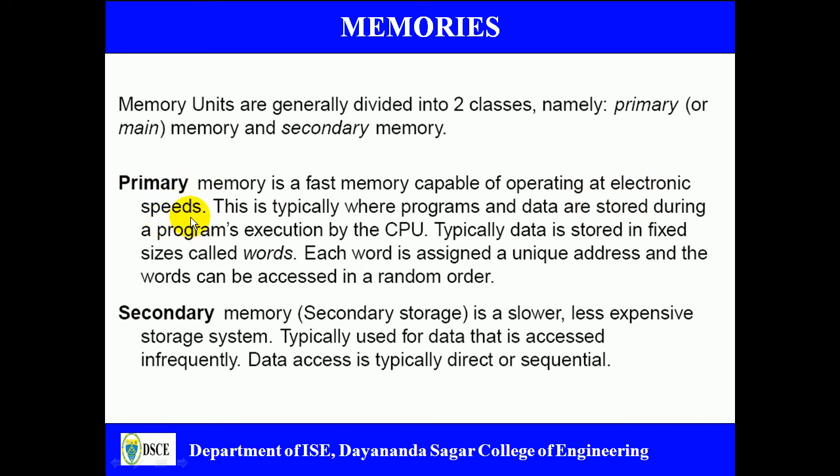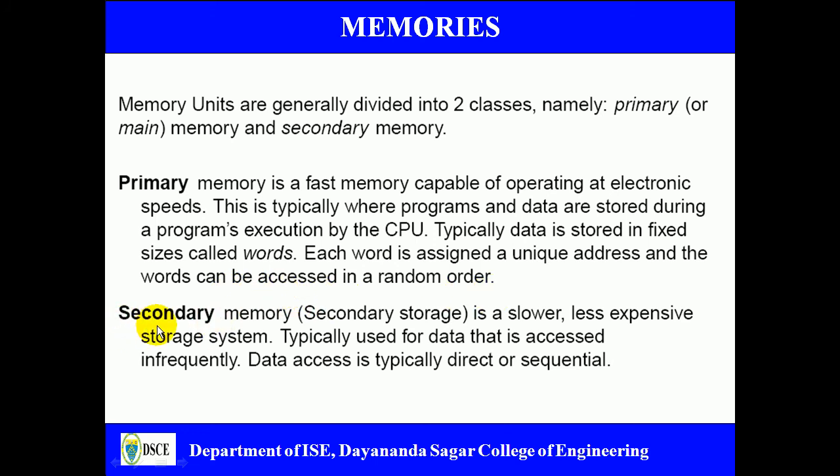The speed at which data transfer takes place is going to be a couple of nanoseconds. High speed memory is going to be the primary memory. So normally we store the programs and data, while calculation or execution is going on in the CPU, in the primary memory. Here data is stored in the form of fixed size words, and each word is assigned a unique address, and words can also be accessed in a random order.